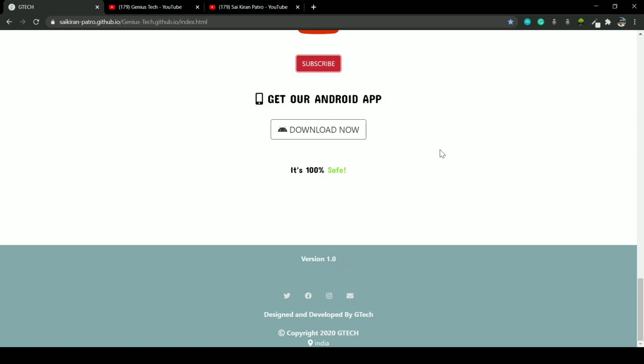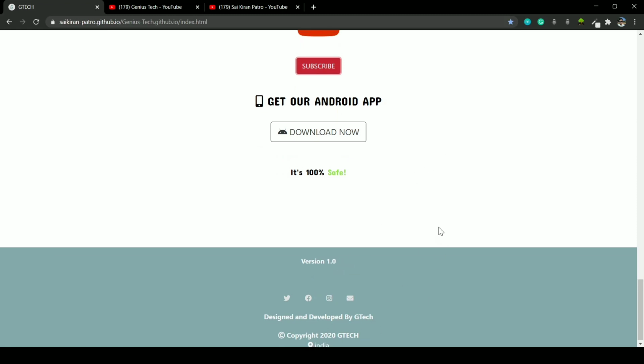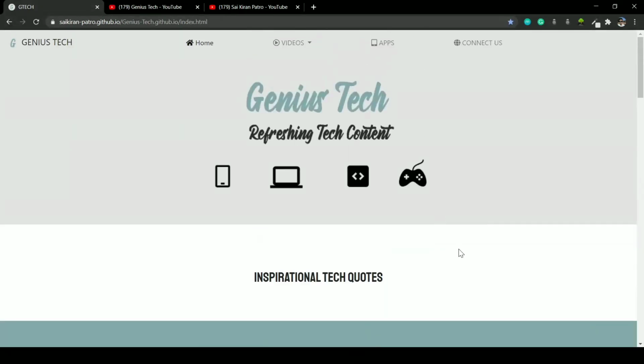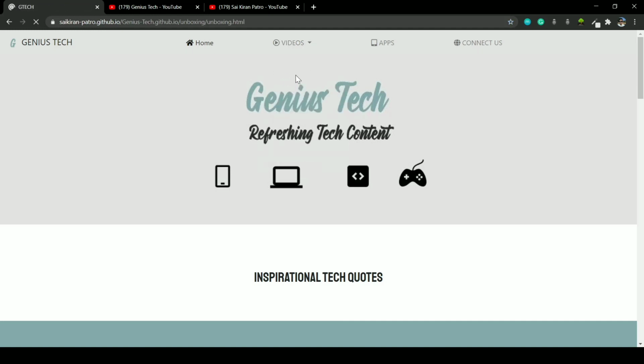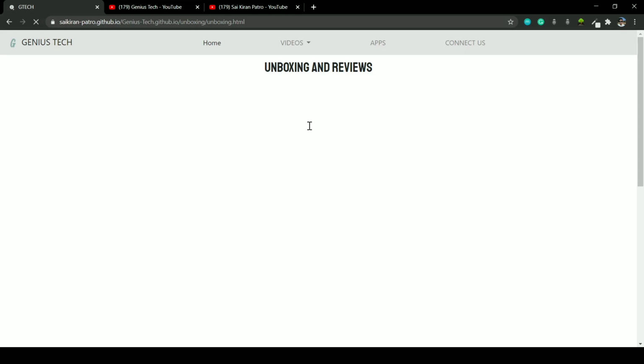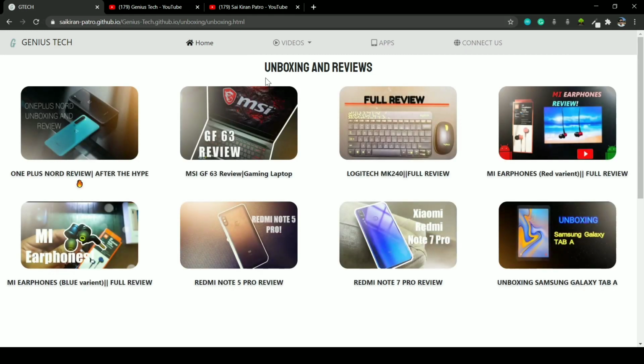Of course, this is the first website that we have created, and copyright and all that. This is the basic minimalistic mint theme homepage. If you go to this videos section, there are a couple of options provided over here. Let's start with unboxing and reviews. If you click on this, it will reload a little bit slowly since we hosted it on GitHub, but again it works very fine. We have a cool animation over here.